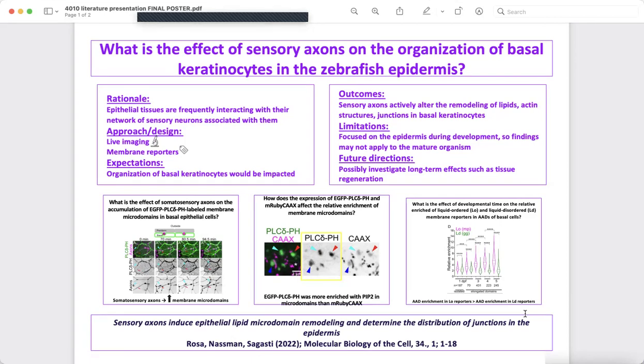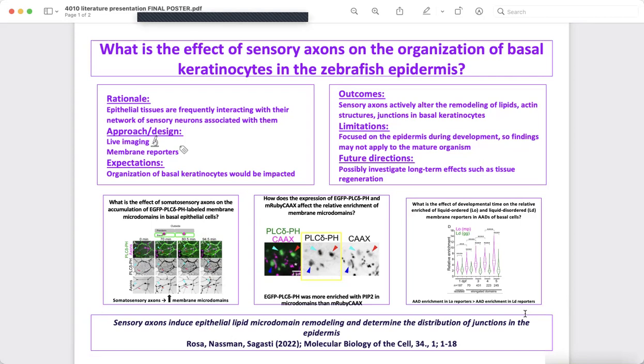The research methodology utilized live imaging techniques and membrane reporters in order to visualize the interaction between sensory axons and basal keratinocytes. These and other approaches allowed the researchers to observe real-time changes in cellular structures and dynamics within the zebrafish epidermis.